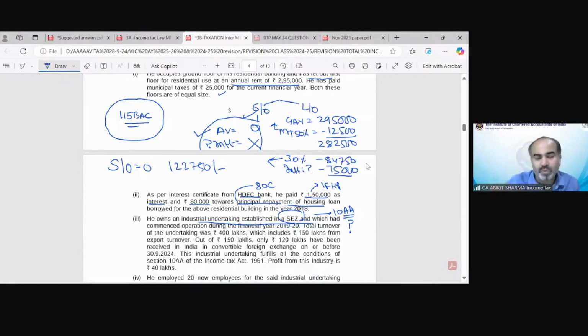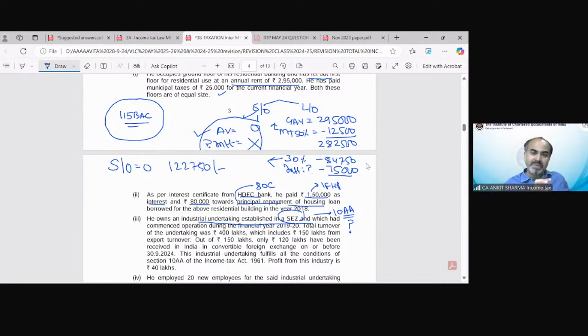Do one thing, all of you. There is one suggestion from my side to all of you. Just take a paper of your register and, chapter wise, write there what is allowed in 115 BAC or what is not allowed. Like in case of salary head, what exemptions are not allowed under section 115 BAC? In case of house property, what is not allowed under section 115 BAC? Only write down what is not allowed. Do not write what is allowed.